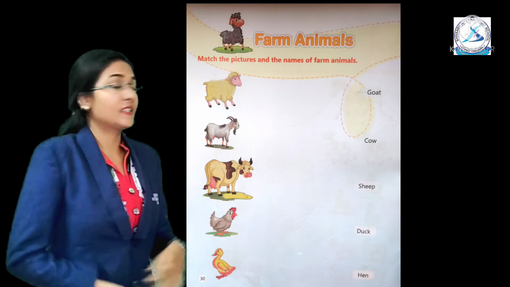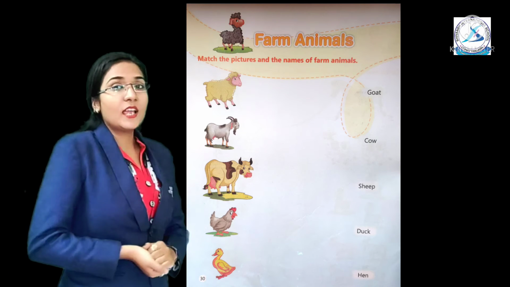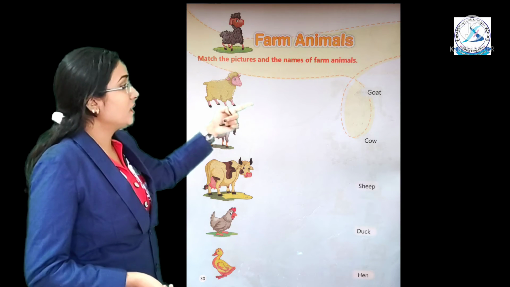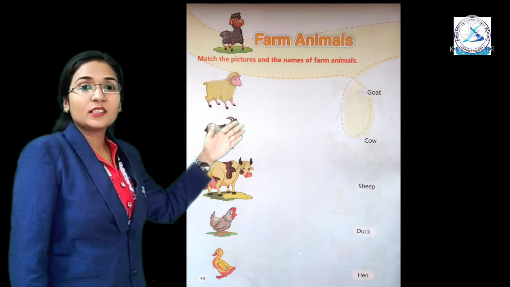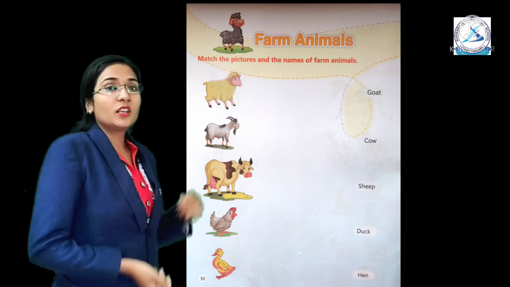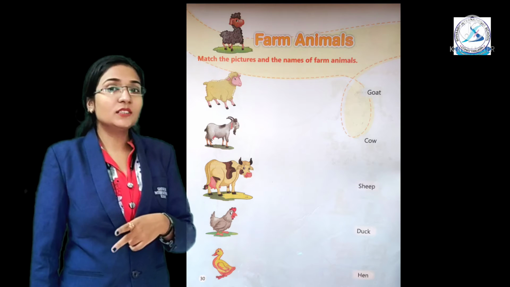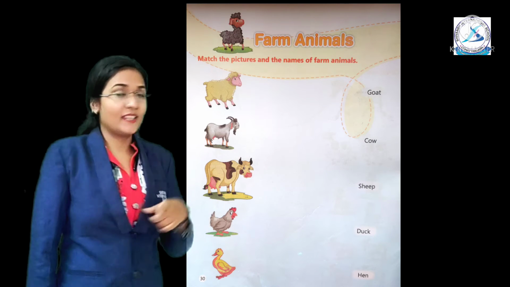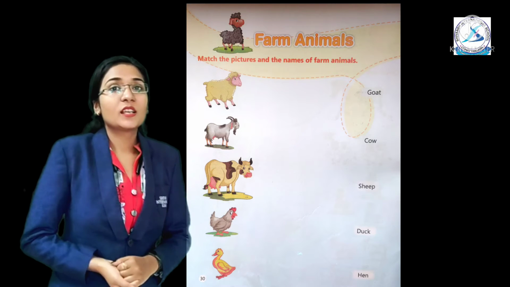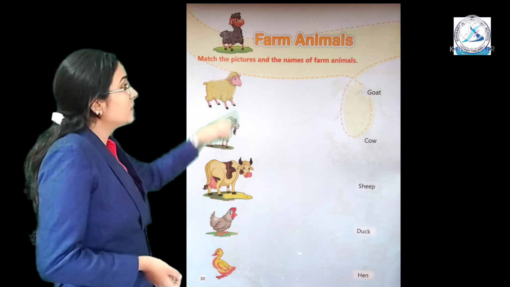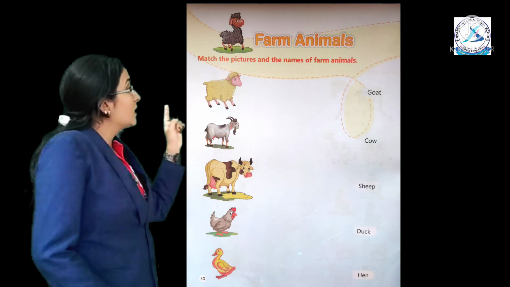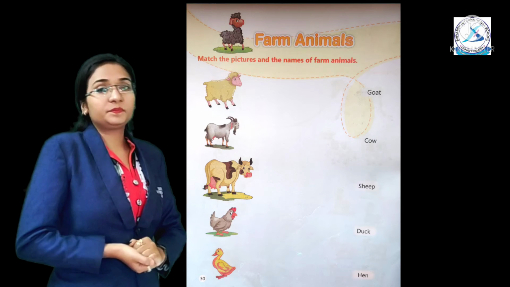Okay, yes. So the first one is sheep. Where is sheep written? There. Yeah, match it with the sheep. Then, what is the next animal? Yes, goat. Next is goat. See, where is goat written? There. In the first. Now, match it.